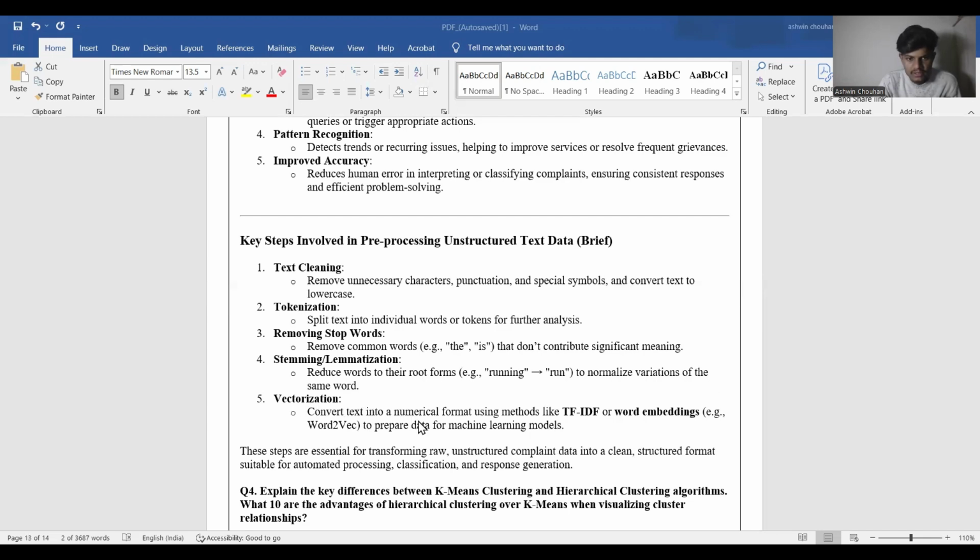Vectorization: convert text into a numerical format using methods like TF-IDF or word embedding, for example Word2Vec, to prepare data for machine learning models. So these steps are essential for transforming raw unstructured complaint data into a clean structured format suitable for automated processing, classification, and response generation. So this is all about our question number 3.